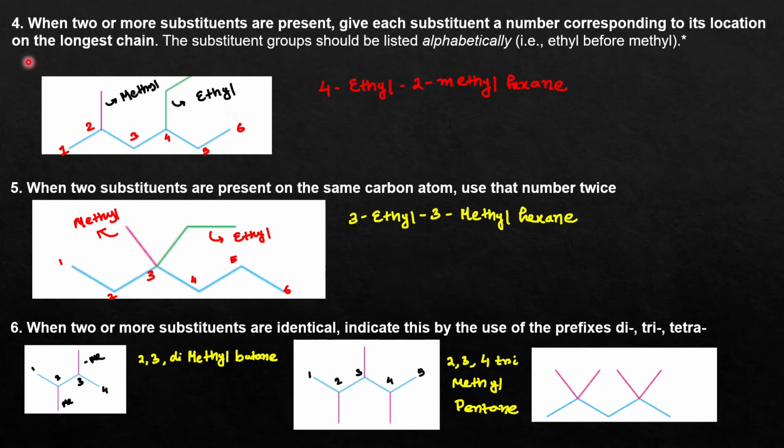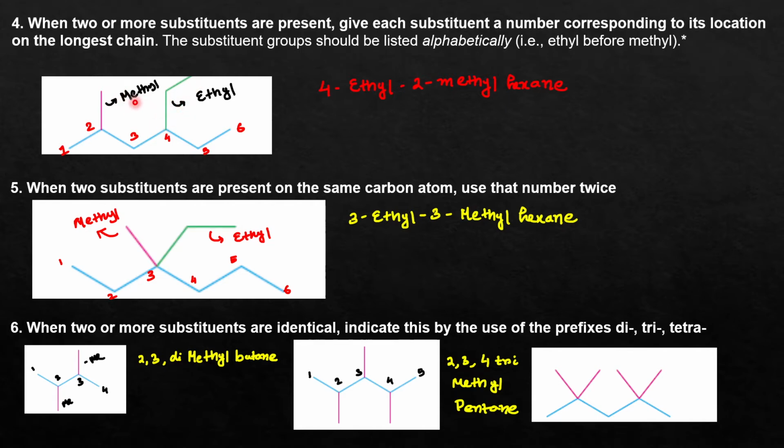Now the fourth rule says that there may be more than one substituent. Suppose this is the example, and this is the parent chain that you have already identified. Now you can see that two substituents are attached to the parent chain. At carbon number 2 a methyl substituent is attached, and at carbon number 4 an ethyl substituent is attached.